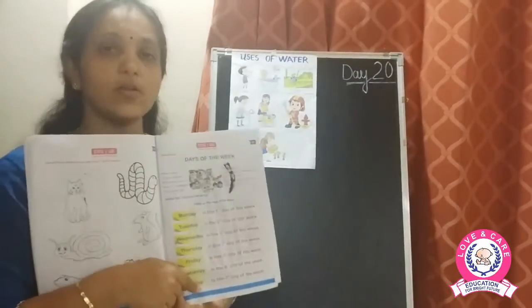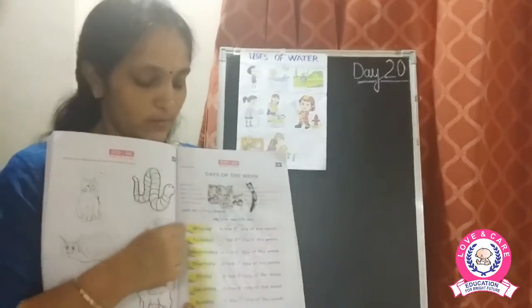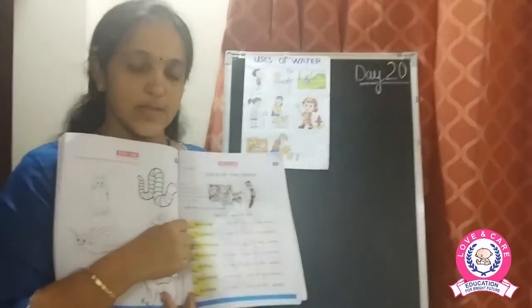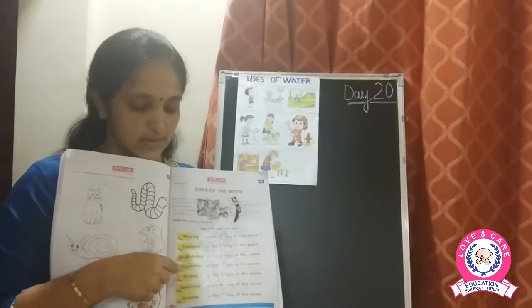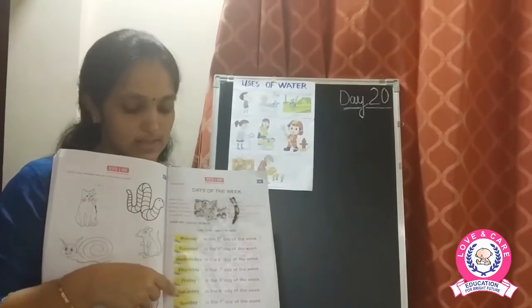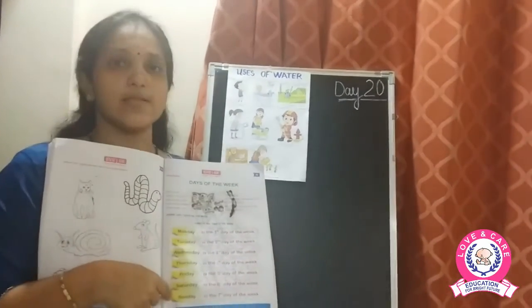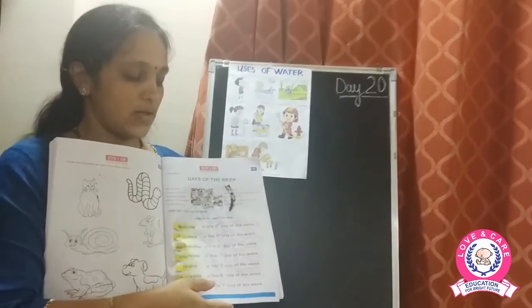And here is given the order in which we say that one is Monday, 2 is Tuesday, 3 is Wednesday, 4 is Thursday, 5 is Friday, 6 is Saturday and Sunday is the 7th day. Okay children.